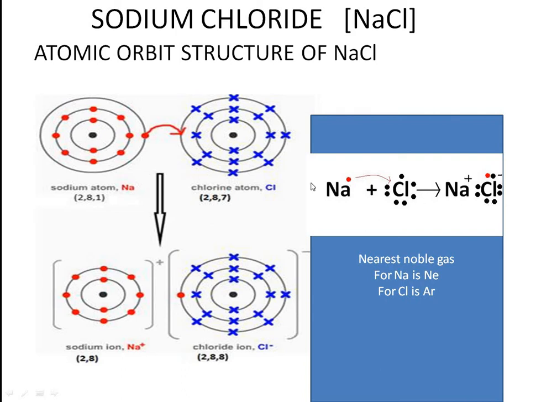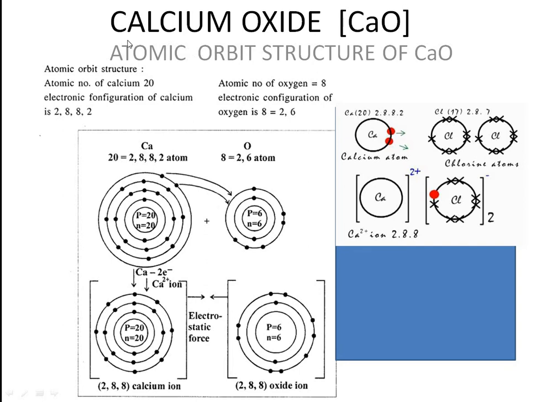Now we'll see one more example, calcium oxide. See, the atomic number of calcium is 20, oxygen is 8. So write the calcium atom, electronic configuration 2, 8, 8, 2, and the oxygen atom, that is O, 2, 6 is the electronic configuration. So you have written it; fill in the electrons, protons, neutrons. For calcium it's 20 protons, and for oxygen, protons 8, neutrons 8. And here 20 electrons you have to fill. K shell 2 electrons, L shell 8, M shell 8, last shell N shell is 2 electrons.